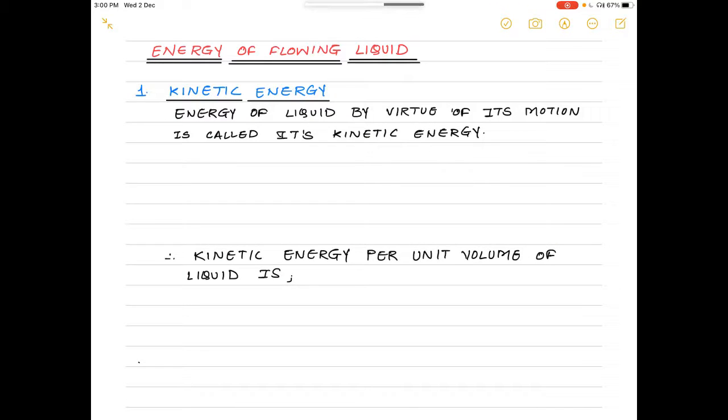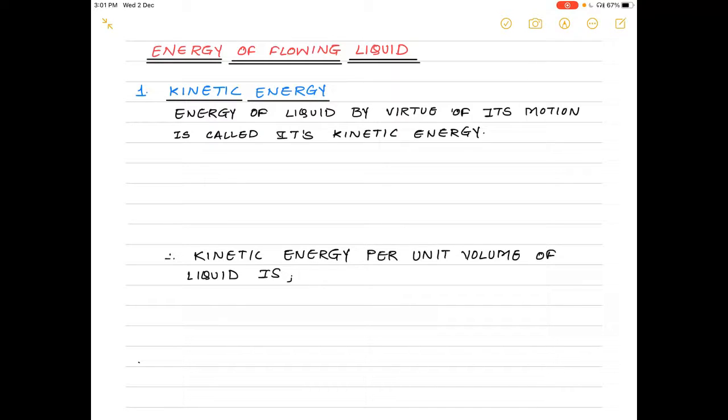The next topic that we are going to study is the energy associated with a flowing liquid, or the energy of a flowing liquid. Since a flowing liquid has inertia, there is a kinetic energy associated with it, because flowing liquid means liquid molecules are flowing with a certain velocity in a certain direction. It also has a position, so there is a potential energy associated with it. Also there is a pressure energy associated with the flowing liquid.